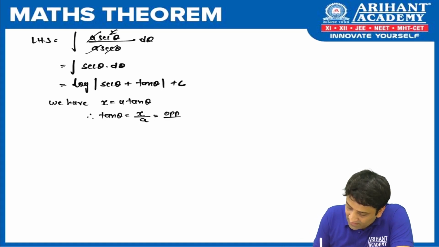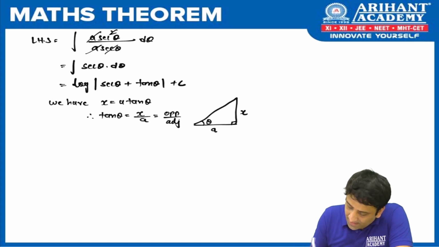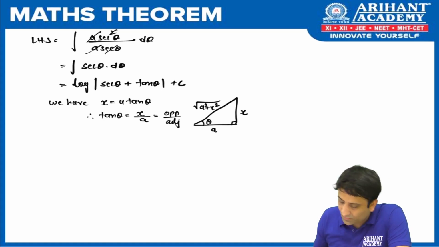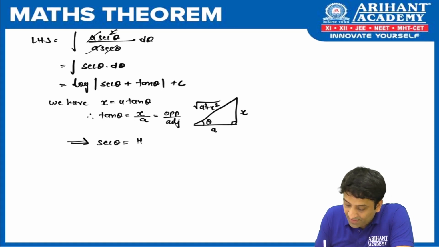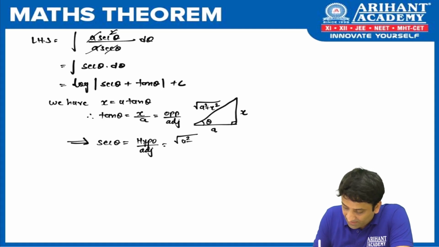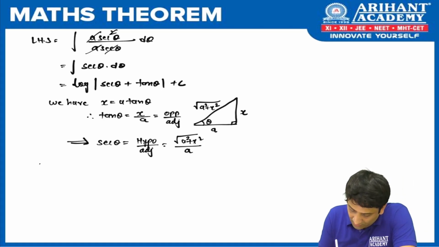So what is the tan theta definition? Opposite upon adjacent. Okay, let's draw our triangle, right angle triangle with angle as theta. Opposite side is x, adjacent is a. Hypotenuse would be, by Pythagoras, root of a square plus x square. Fine. So looking at the triangle which you see there, we can get sec theta. Can you help me with sec theta? What is the definition? It is hypotenuse upon adjacent. And what is hypotenuse? It is root of a square plus x square. What is adjacent? It is a. Let's take both the results and substitute in the LHS, or the result we got.